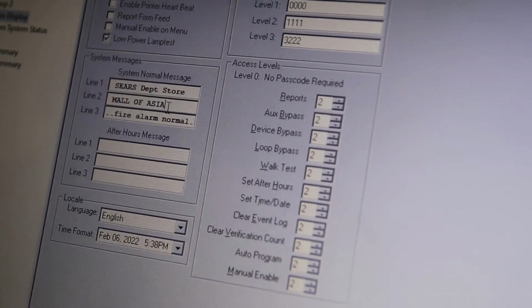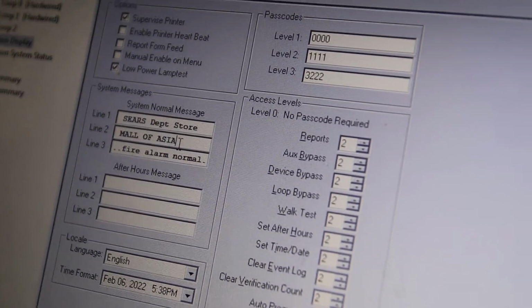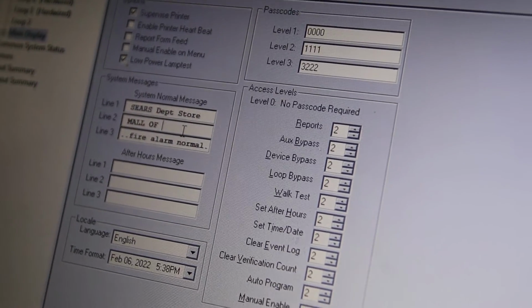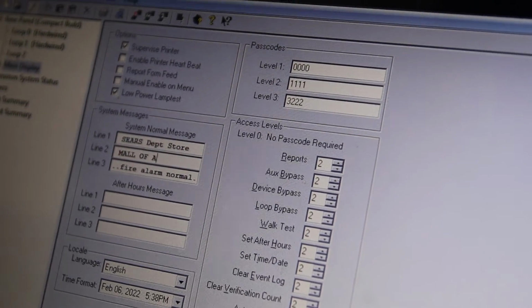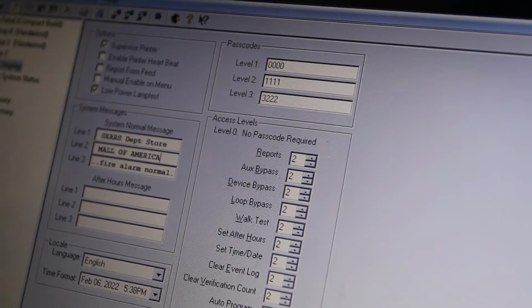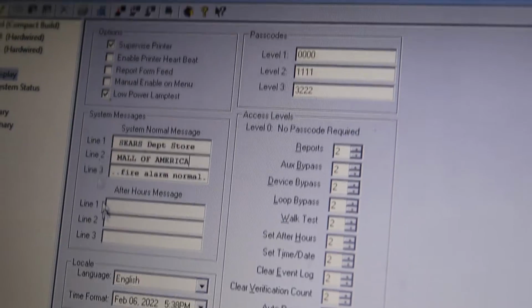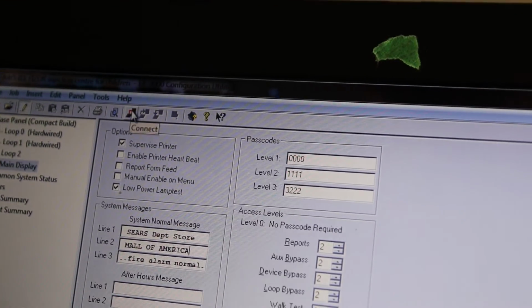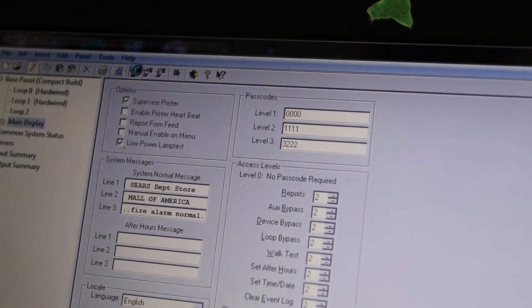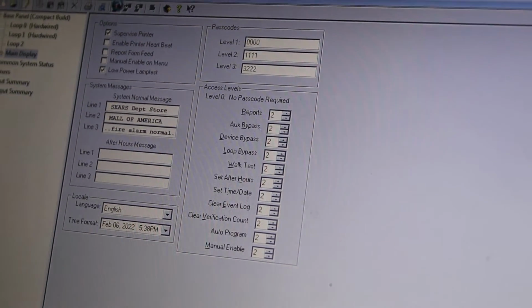So now go to main display, and we'll just change it. We have this Mall of Asia, and we change the word to America. Is that right? And now you will just connect it here, and we'll see our panel.